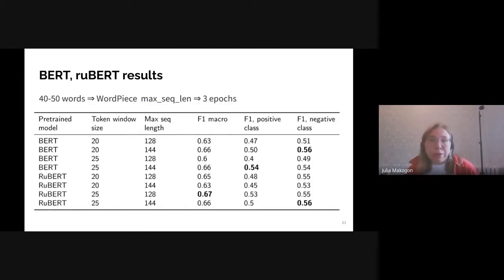So the numbers are about 67% for F1 macro, about 50% or a little bit more for the positive class, and about 56% or 55% for the negative class.